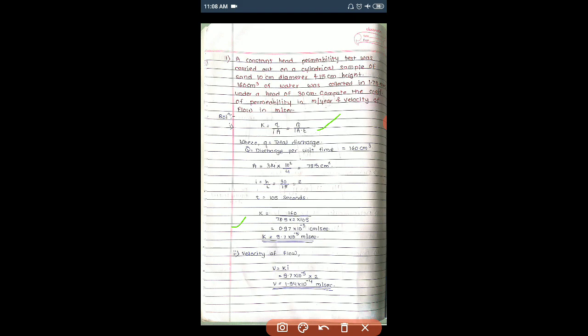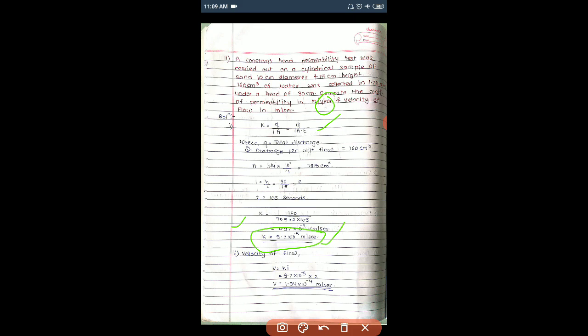and we'll get the coefficient of permeability K equal to 9.7 into 10 raised to minus 5 meter per second. Now what we have to do is convert this meter per second value into meter per year. I will give this task to you, and just let me know the answer in the comment box. So convert this K, 9.7 into 10 raised to minus 5 meter per second, into meter per year. Then tell me whatever answer you are getting in the comment box.